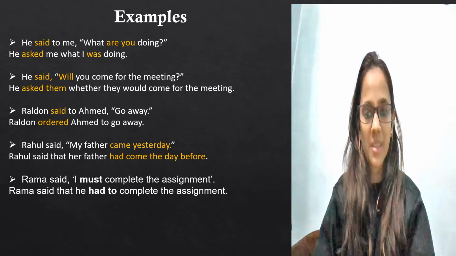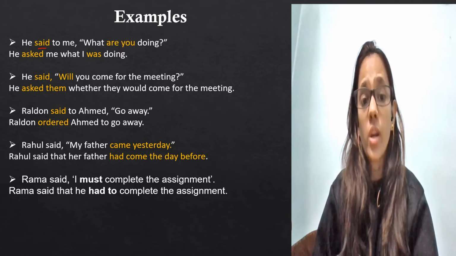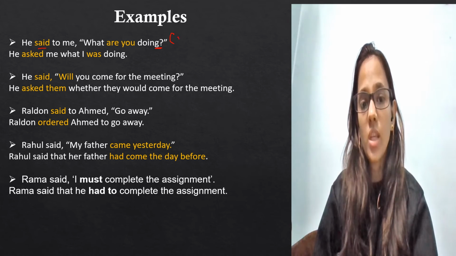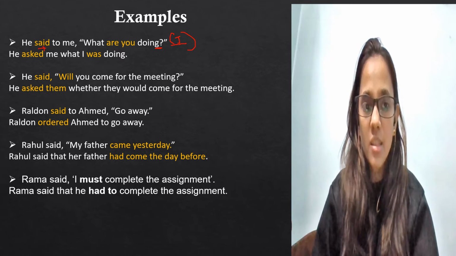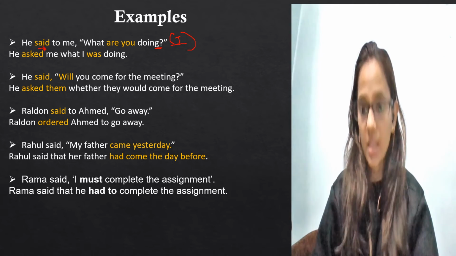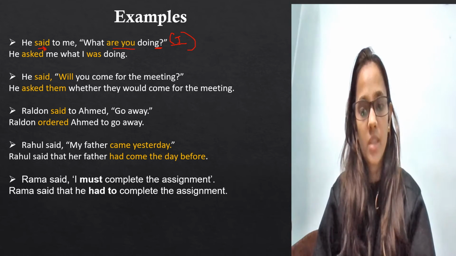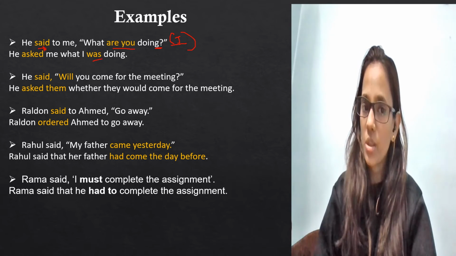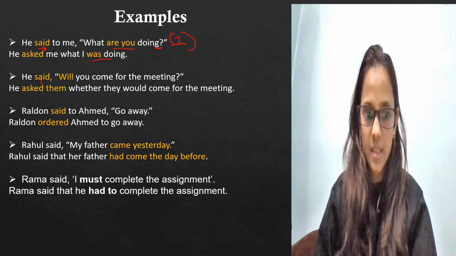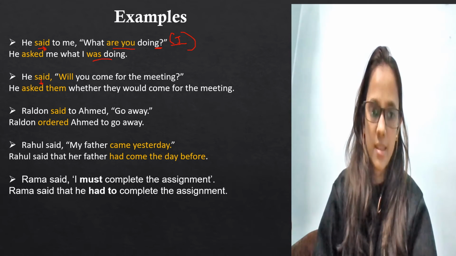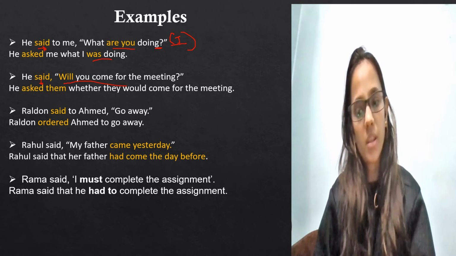Let's see more examples. He said to me, "What are you doing?" This type of direct speech is called interrogative. So how does interrogative change? He asked me. Always remember, said changes to asked in interrogative type of sentences. He asked me what I was doing. Are you doing is present continuous, and it will change as per the rule to past continuous. Okay. He said, "Will you come for the meeting?" He asked them whether they would come for the meeting. Will changes to would.